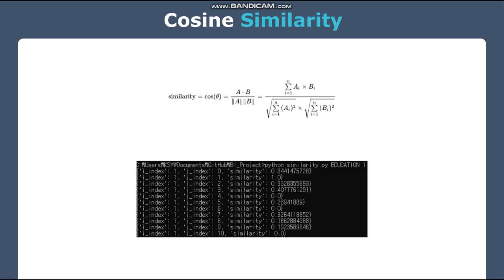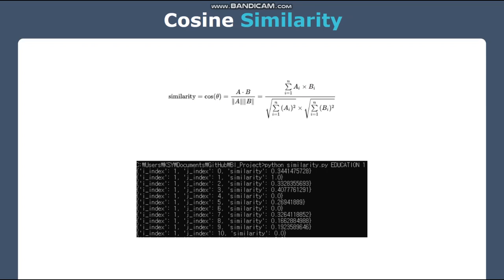We calculated the cosine similarity using the previously calculated TF-IDF matrix to find the similarity between each article. Cosine similarity refers to the similarity between two vectors that can be obtained by using a cosine angle between two vectors. If the two vectors have exactly the same direction, the value is 1. If the directions are opposite, the value is -1. That is, the closer the value is to 1, the higher the similarity is.